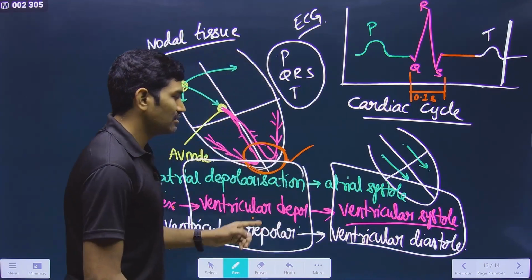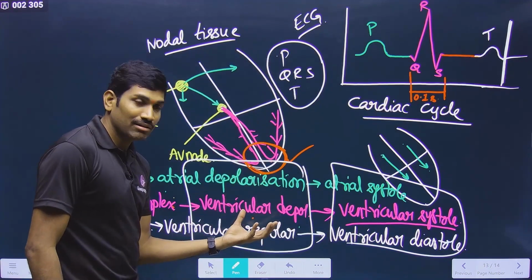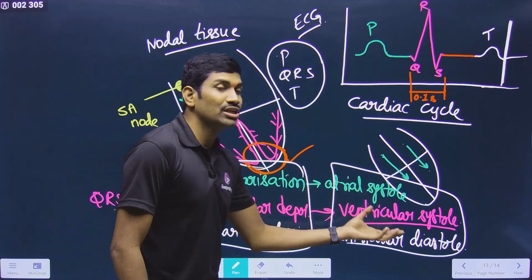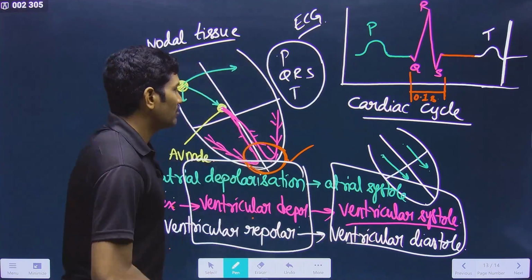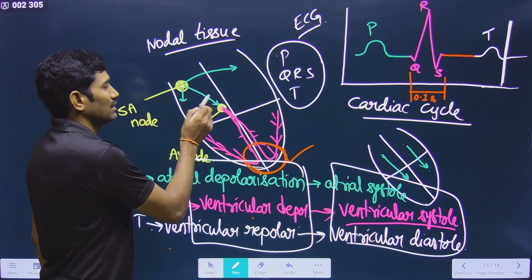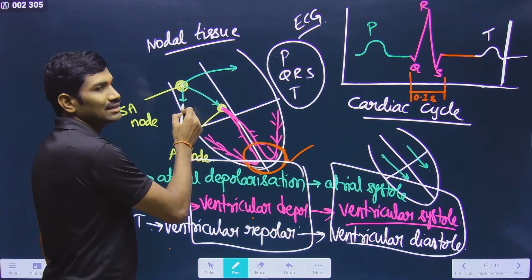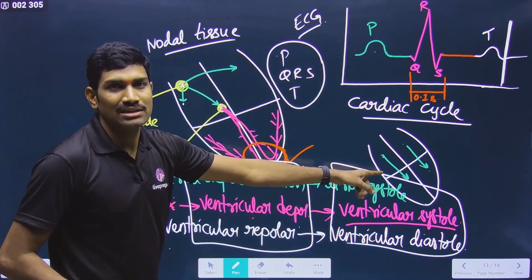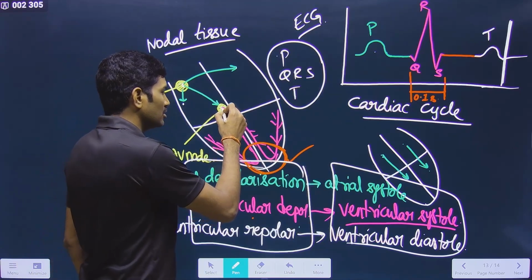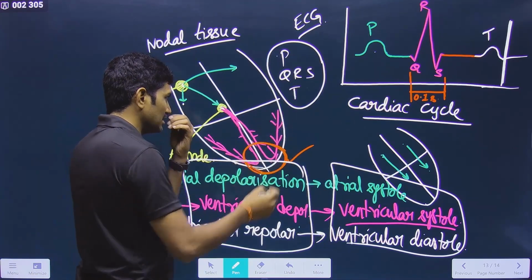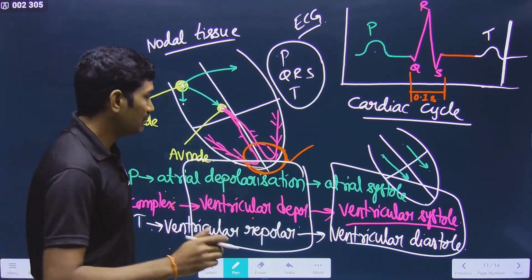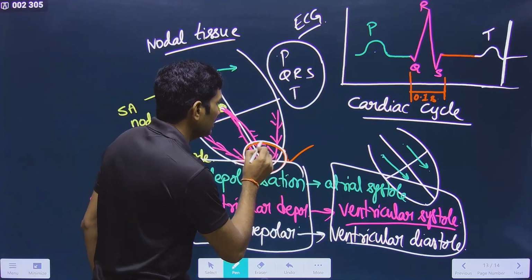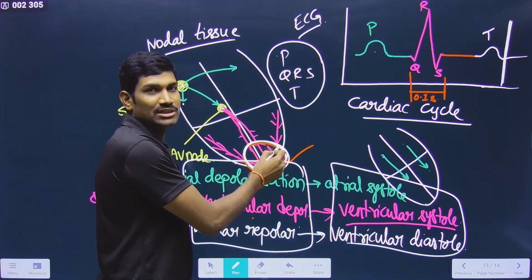Observe very carefully. Just now I said the electrical potential will come first, and after this, the actual process is happening. Now observe carefully here. First, this is for the atrial contraction. First the P wave is coming, after that, atrial contraction is actually occurring. And then this QRS is coming and distributed to the ventricle. But please remember that you are measuring the QRS at the apex.